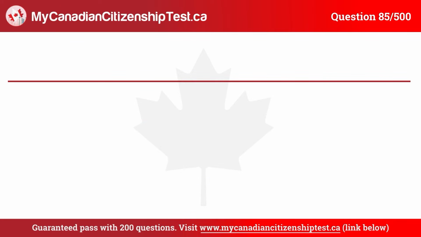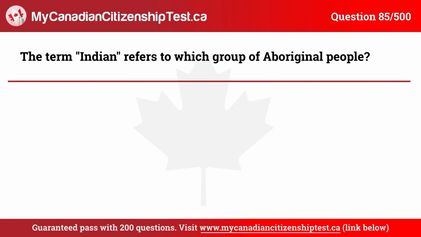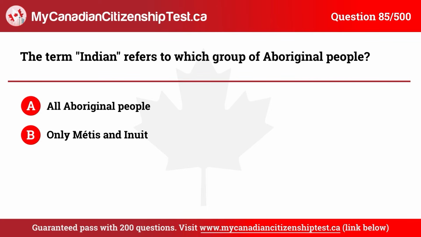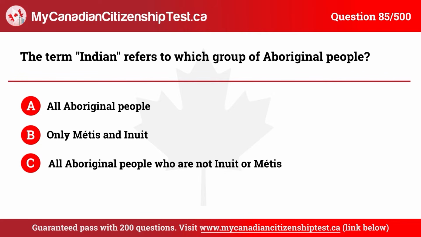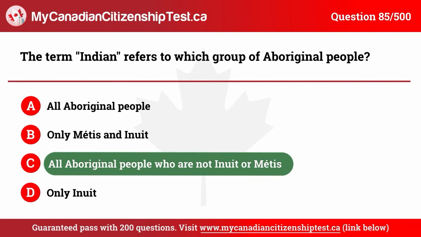Question 85. The term Indian refers to which group of Aboriginal people? A. All Aboriginal people. B. Only Métis and Inuit. C. All Aboriginal people who are not Inuit or Métis. D. Only Inuit. The correct answer is C. All Aboriginal people who are not Inuit or Métis.